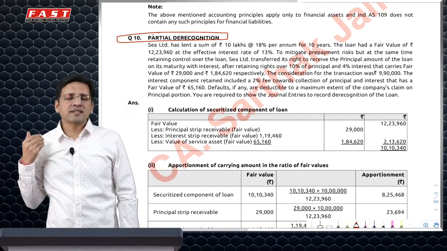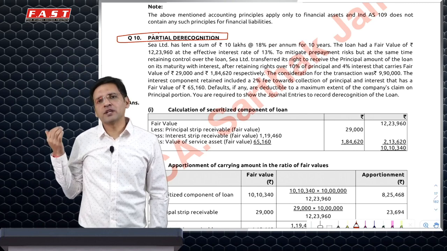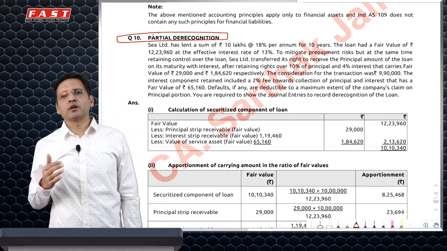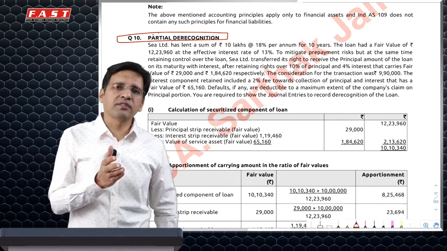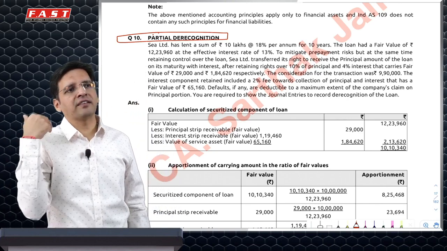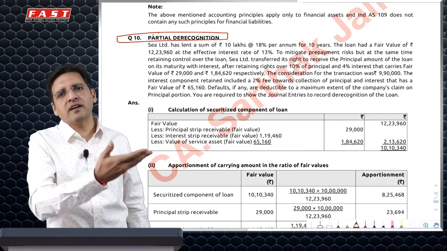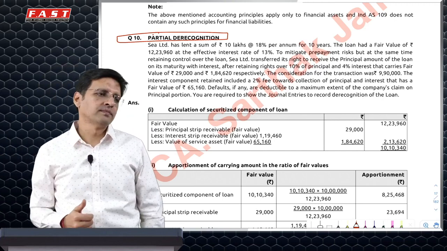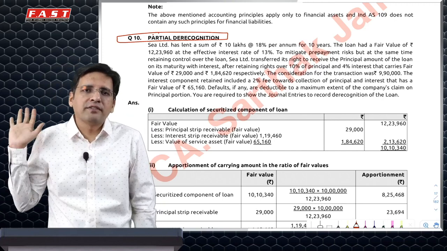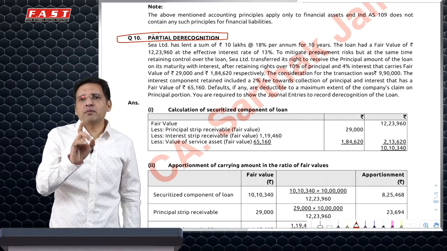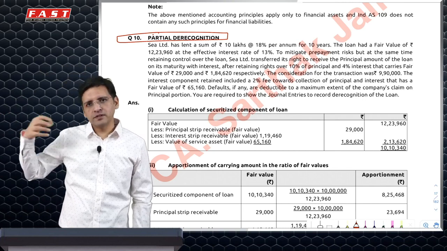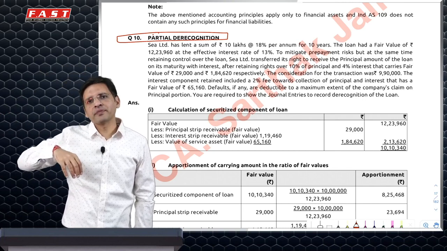Someone comes to me and says, I want only the interest cash flows from the loan, and the principal you keep. So I'll say, okay, no problem. I'm selling you the interest cash flow. Whatever interest cash flow I receive as it is, I'll transfer it to you. Whenever I receive, I'll give it to you. If I receive, I'll give it to you. If I don't receive, I'll not give it to you. That means I've actually done a transfer of risk or reward, but of interest only. Principal still is retained with me.